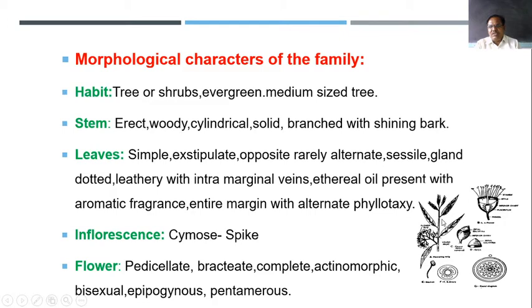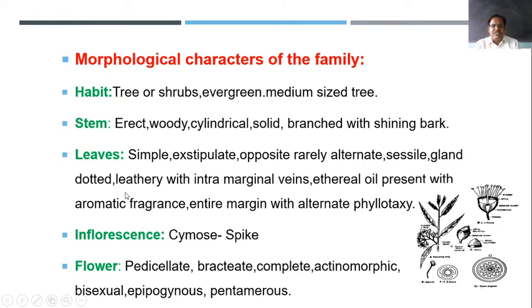When you observe the leaves, they are simple, without dissecting the lamina into small leaflets. They have a petiole, so they are petiolate. Stipule is absent, that is, the outgrowth near the leaves is absent, so exstipulate. They have alternate phyllotaxy. Alternate means at one point there is a single leaf. Pay attention here. Like this, it is known as alternate phyllotaxy. Some members show sessile leaves, but here the phyllotaxy is alternate and the leaves are petiolate.